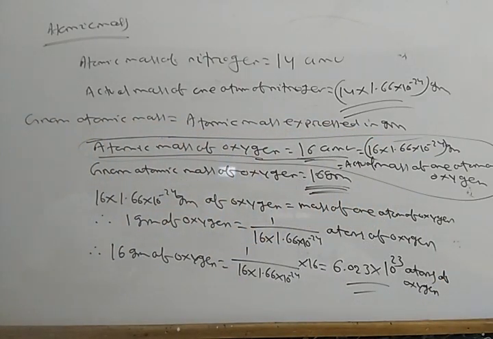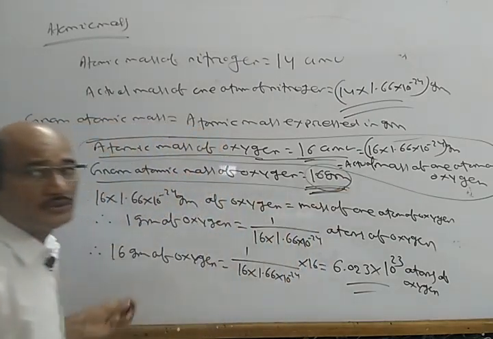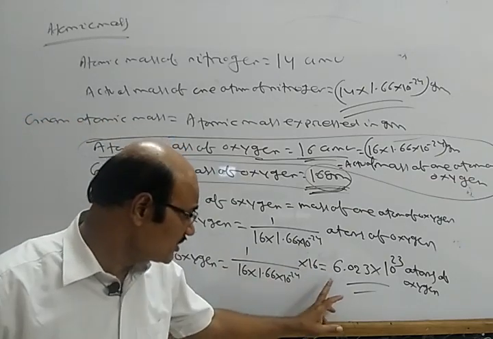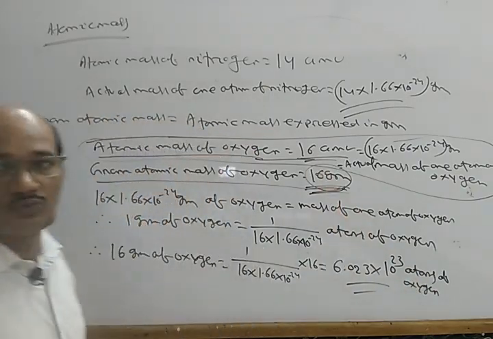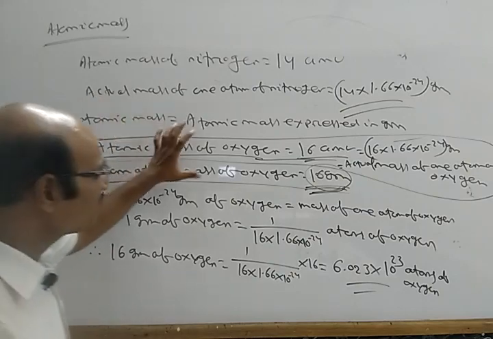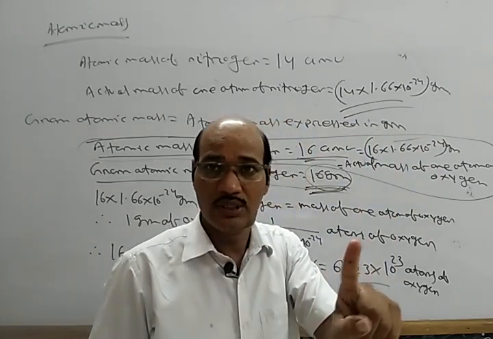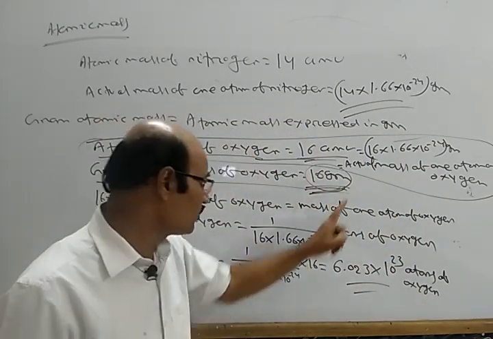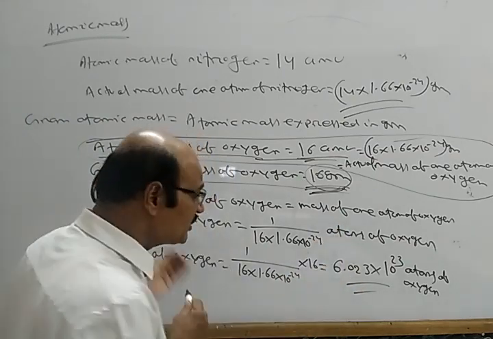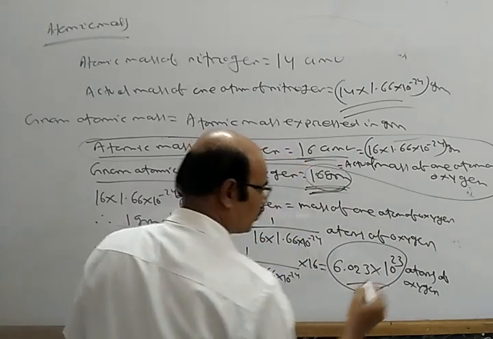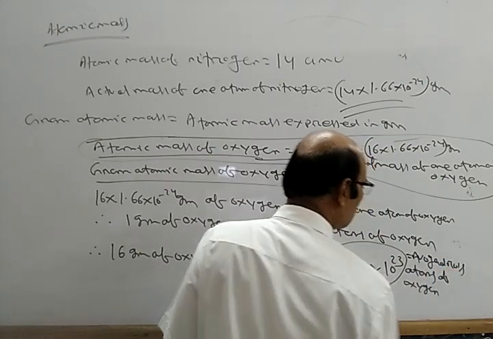That means when I take the gram atomic mass, that is equivalent to 6.023 into 10 power 23 atoms of oxygen. When I have the atomic mass of oxygen, 16 AMU, it is equal to this much gram, which is 1 atom of oxygen. When I take the gram atomic mass, 16 gram, I get 6.023 into 10 power 23 atoms of oxygen, and this number is called Avogadro's number.